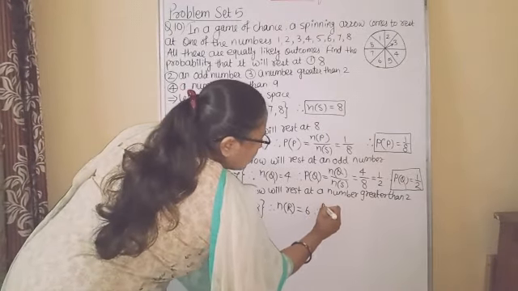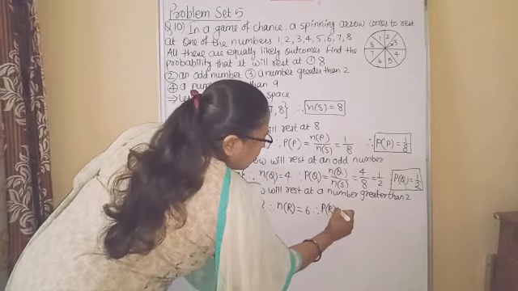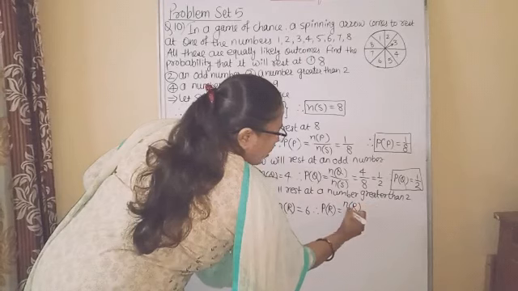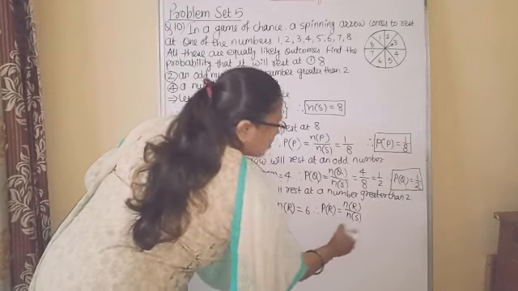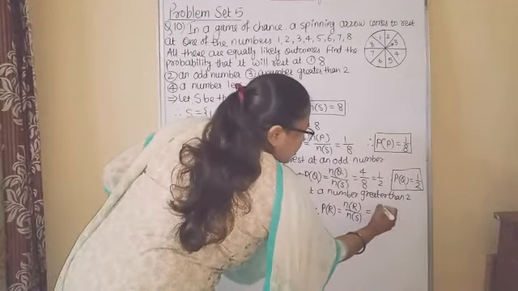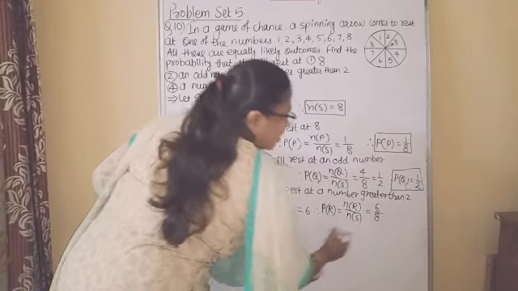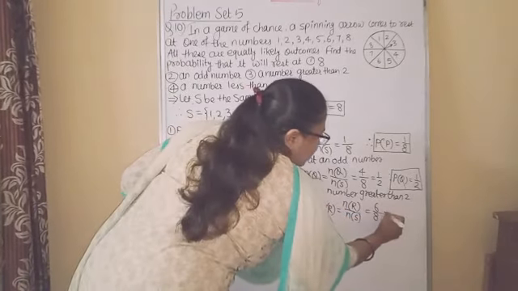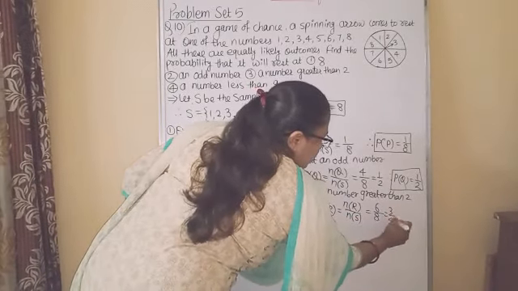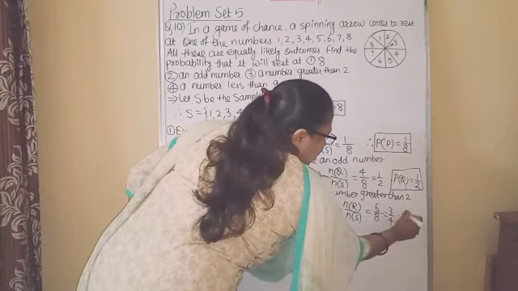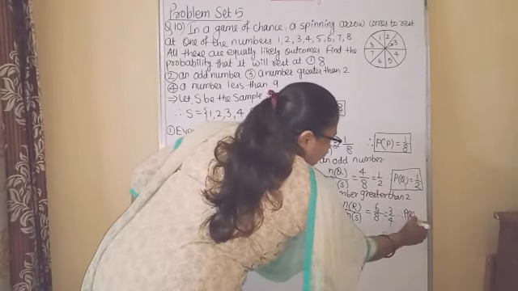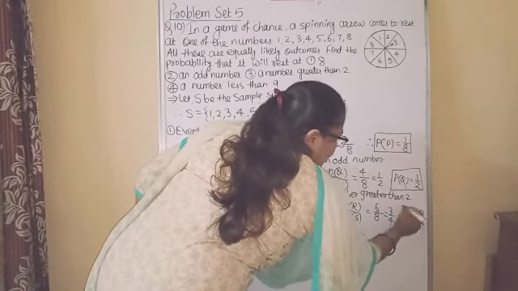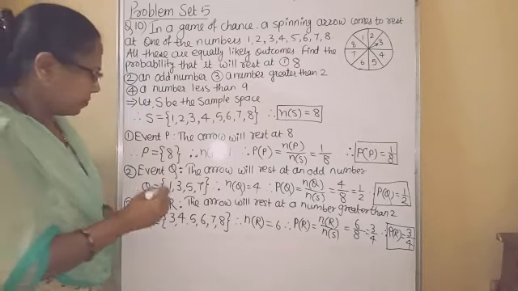Therefore, P of R, probability of event R, according to formula n of R upon n of S. So n of R is 6, n of S is 8. Now both the numbers are divisible by 2. 2 3s are 6, 2 4s are 8. Therefore, probability of event R is 3 upon 4. Next, fourth.